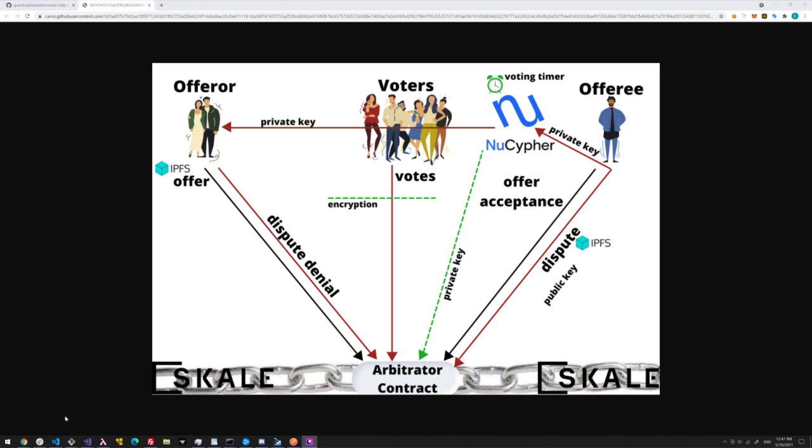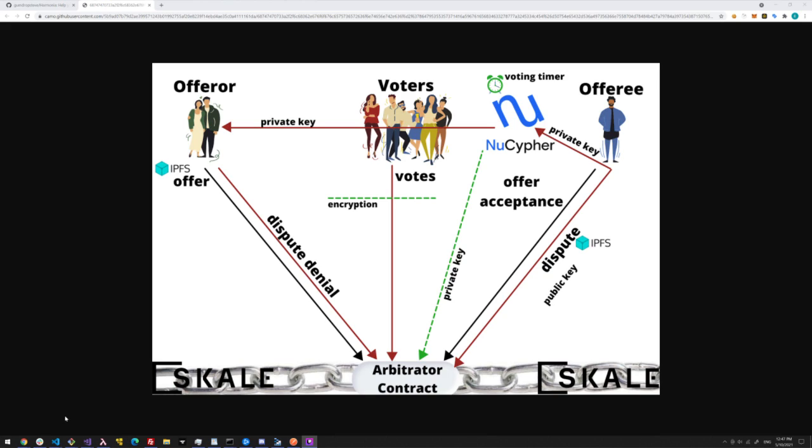People who have their tokens staked have the power to vote on different disputes, and they can look at all the evidence and decide whether, in this case, the landlord is correct and should receive some form of compensation, or maybe the landlord is being unfair and should receive less, or maybe is just making things up and shouldn't receive any compensation.